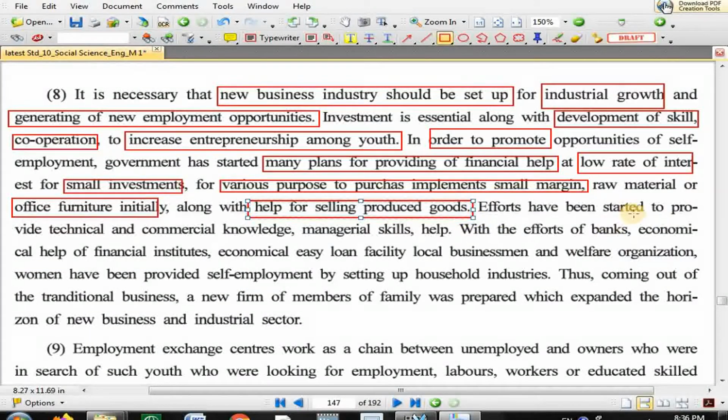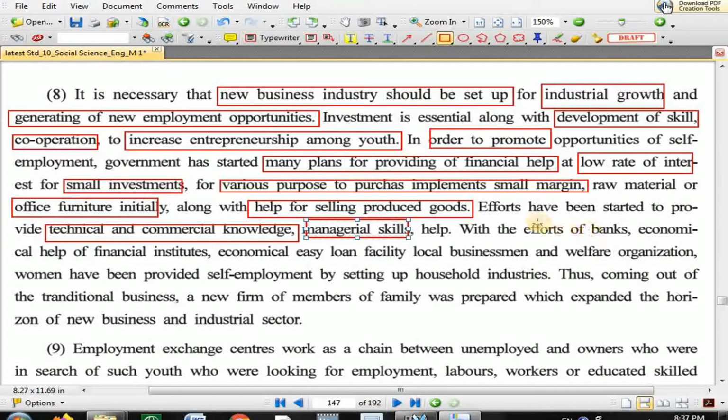Efforts have been started to provide technical and commercial knowledge. Government will provide technical and commercial help. For example, somebody wants to do business but doesn't know about technical aspects and commercial aspects, so government will provide them this knowledge. Government will also provide managerial skill, how to manage business, and for all this government helps them.